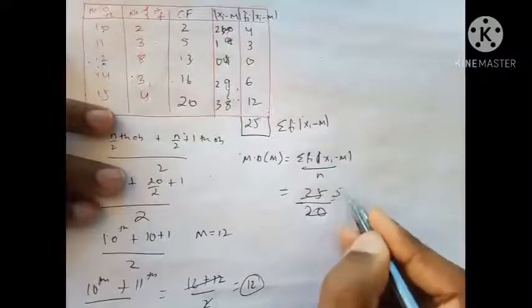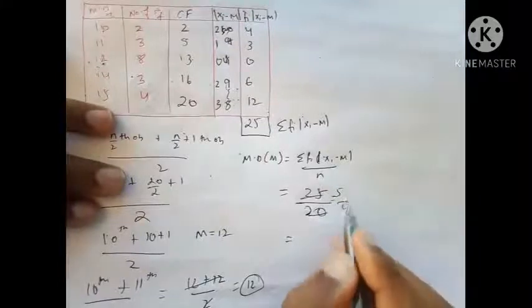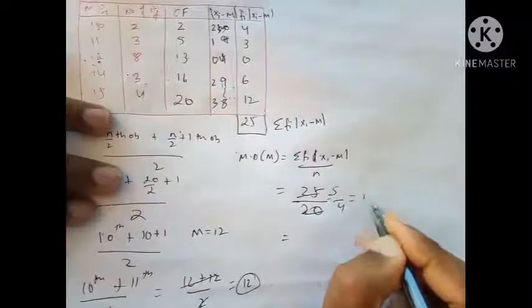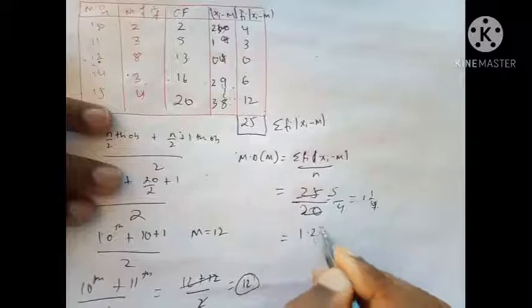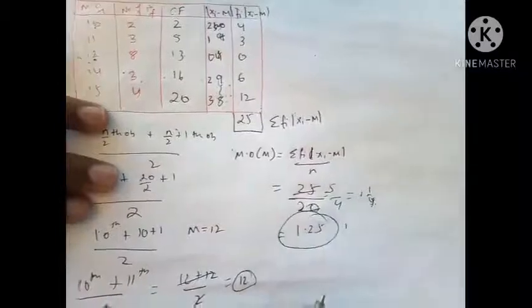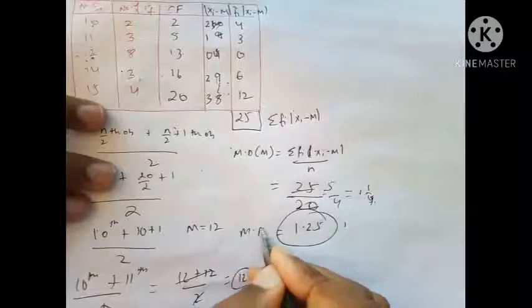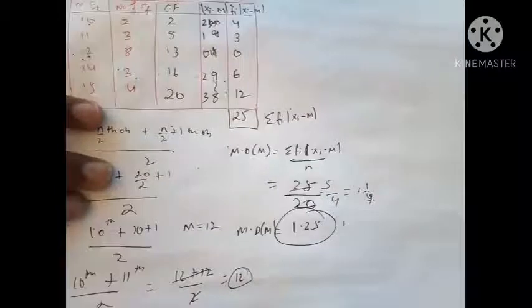That is 5 5s are 25, 5 4s are 20. Okay, and then I can divide them and bring them in points. So it's going to be 1.25. This is my answer. Okay, this is my mean deviation about median. Okay, that's how you do this type of question.